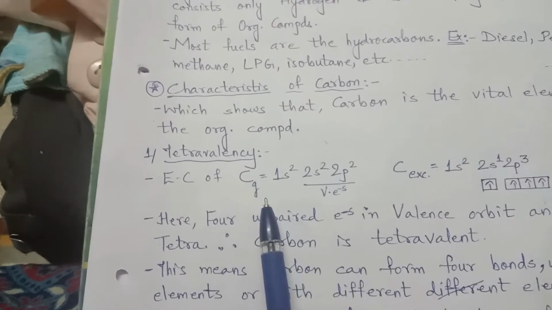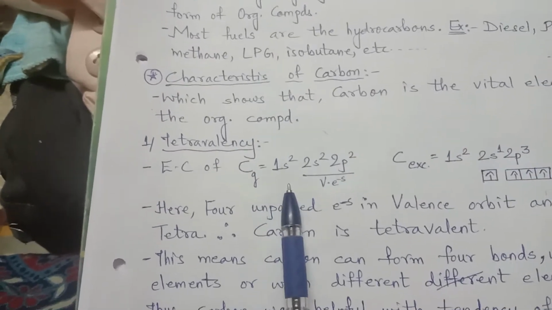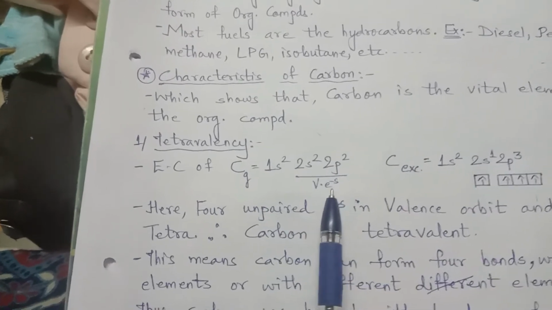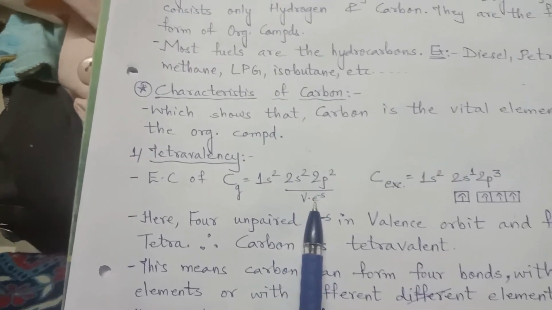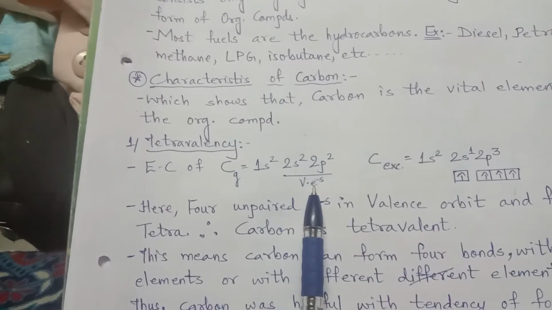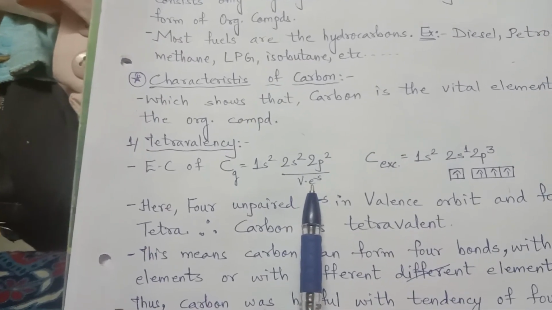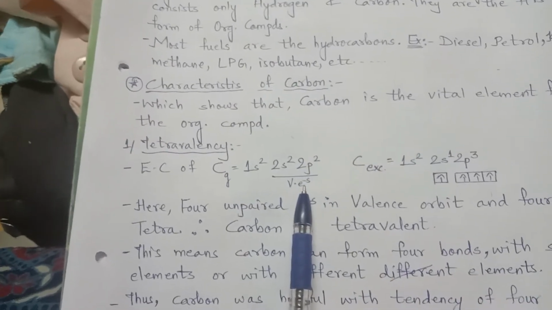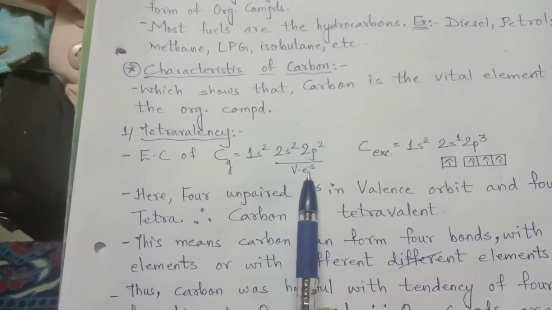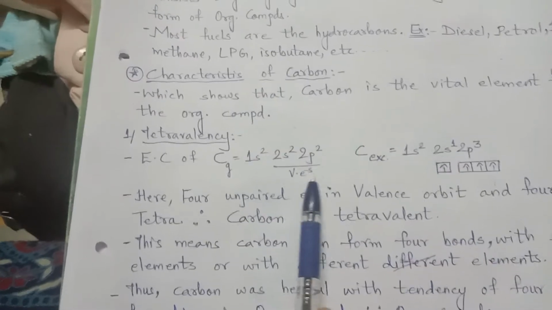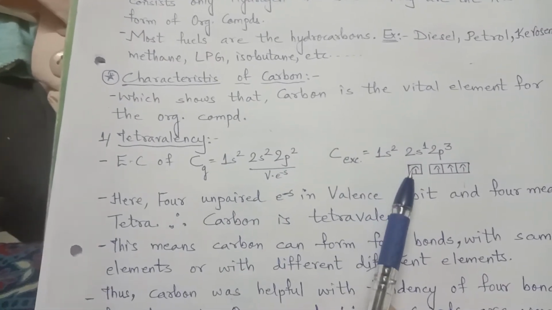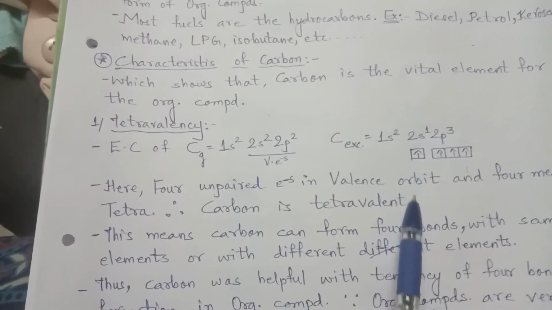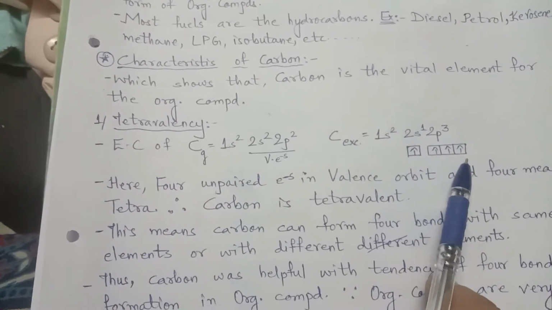So the electronic configuration of carbon in ground state is 1s2, 2s2, 2p2, with 4 electrons in the valence orbit. But now we know the ideas of Pauli's principle and Hund's principle, that the last orbit should be completely half filled or completely fully filled. So in excited state, it will be 2s1, 2p3, sp3 hybridization, right? So now it is completely half filled.